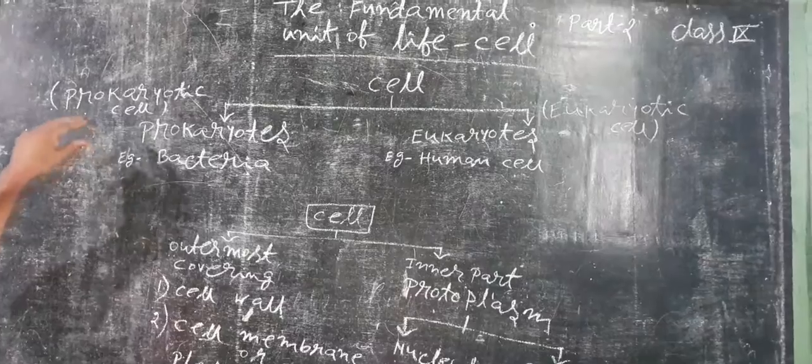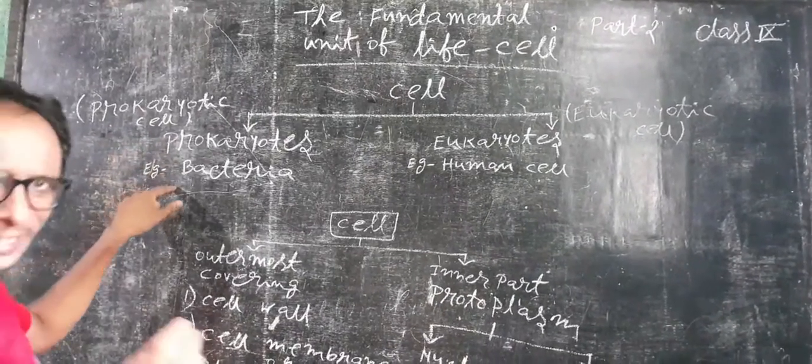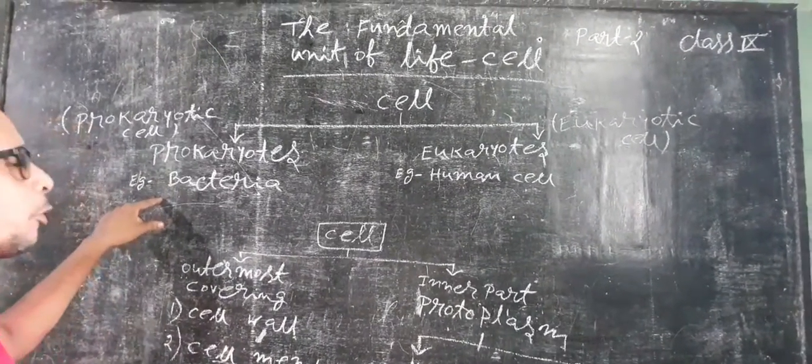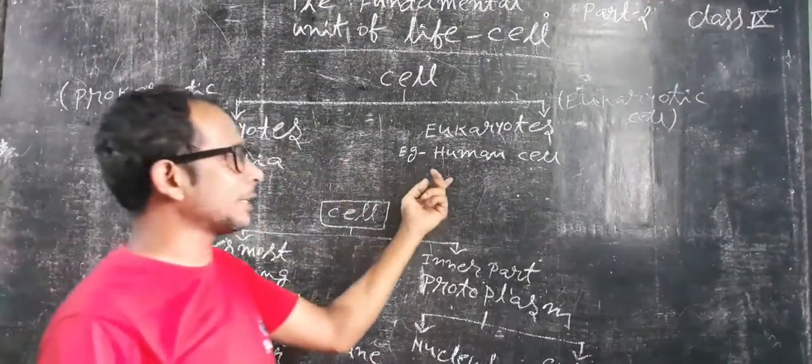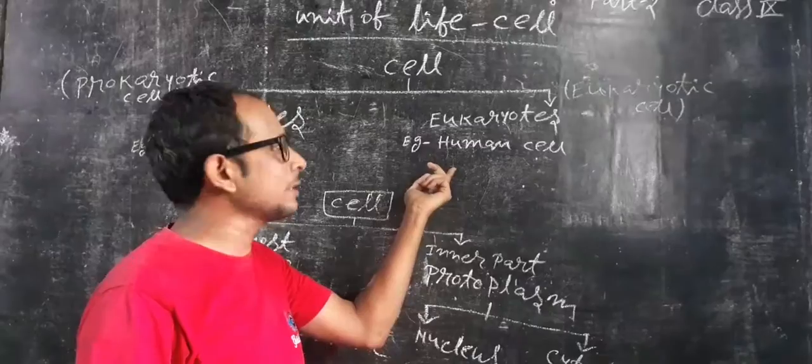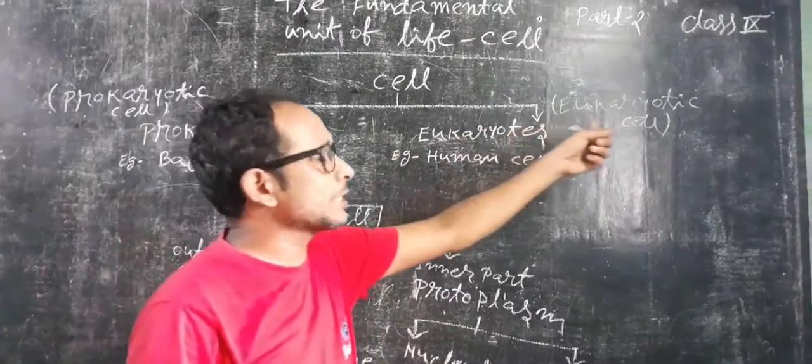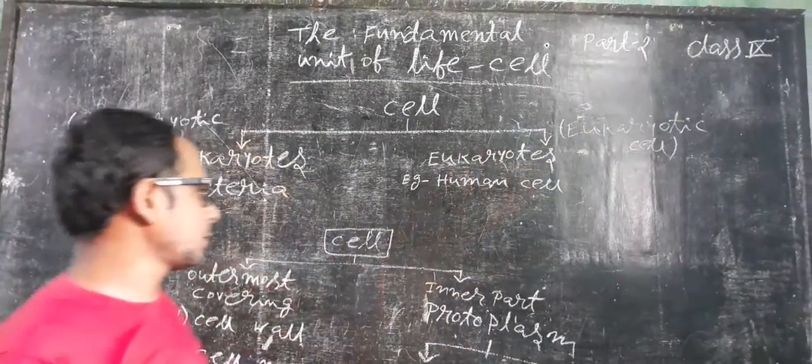Prokaryotic cell means the prokaryotes. Bacteria are examples of the prokaryotes, because a prokaryotic cell is present. And in human beings, the cell of the human beings is a eukaryotic cell, so it is a eukaryote.